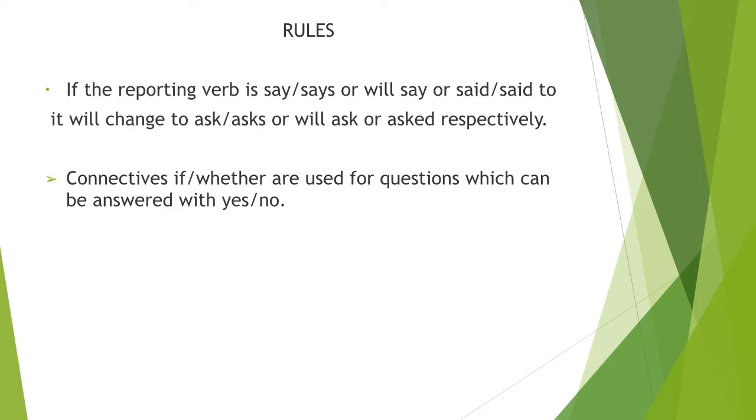Connectives if or whether are used for questions which can be answered with yes or no. So questions which can be answered with yes or no, we always use if or whether as connectives.